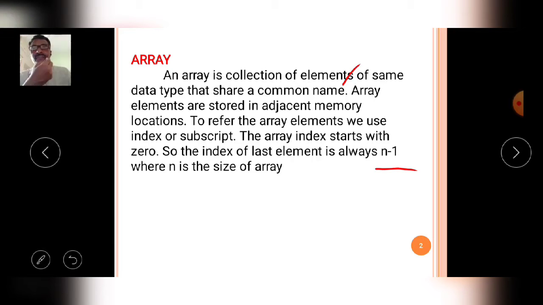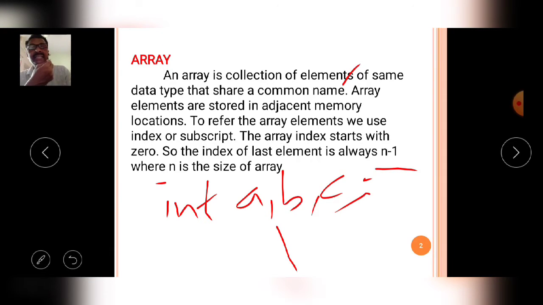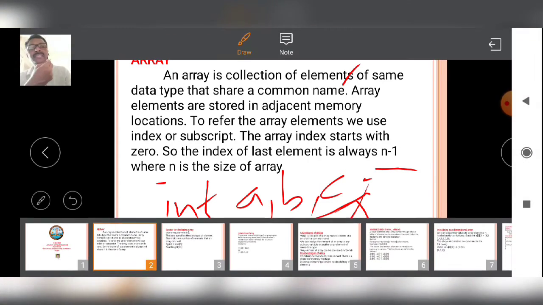If you declare in the general manner int a, b, c, these 3 variables are declared in the RAM in a randomized manner. The a variable is declared here, the b variable here, and the c variable here.